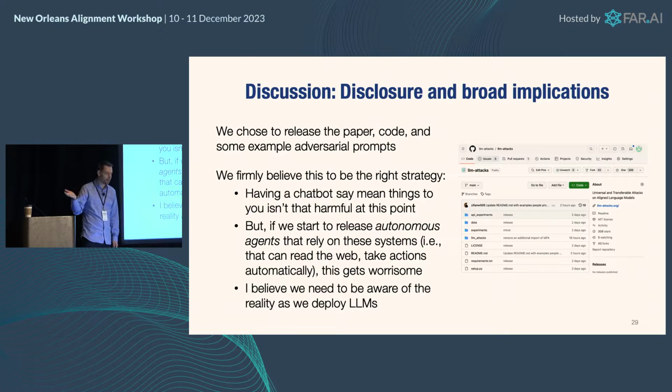Because, as I said, I don't think having a chatbot do these things is that bad yet, with the current chatbots at least. However, as these things start getting into agents, this is genuinely worrisome, in my view. And so I think the best thing that we can do in some sense is be aware of this. Be widely aware of the fact that there are these vulnerabilities in these systems, and we need to deploy them in spite of these vulnerabilities. I use ChatGPT all the time for everything, right?